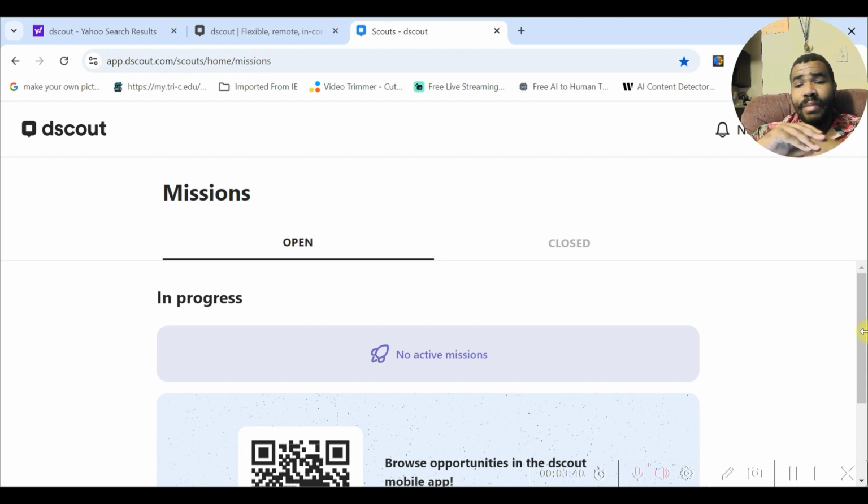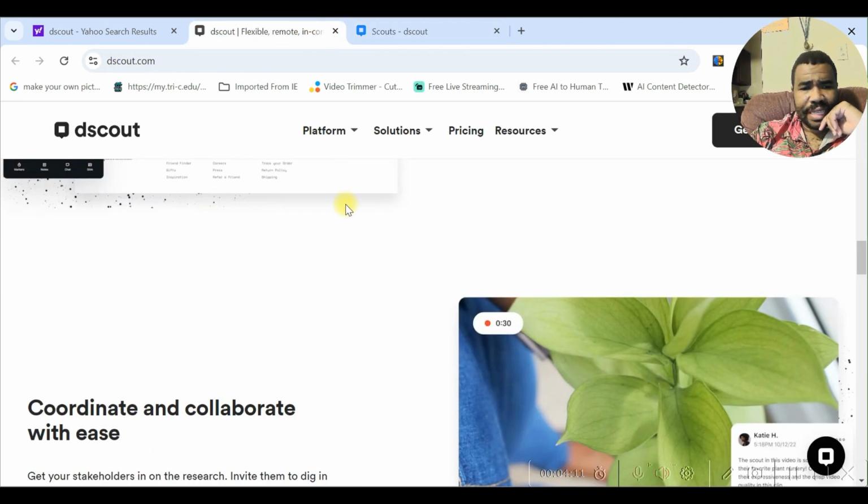I know some of my money makers sent me emails and they actually did participate in this, so congratulations to you guys. Dscout is really hard. You have to really work hard to get this money because it's not easy. It's like Respondent or User Interviews. You've got to really work hard to apply for these, and a lot of these Dscout missions pretty much have you turn on a camera and respond to some of their questions. And some people may not like that.